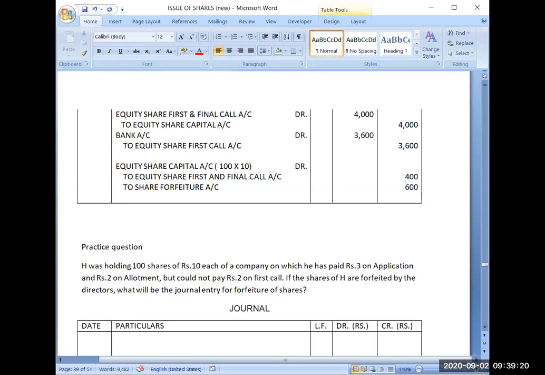Why am I writing 10 here? Because of called up value. So it will become 1000. Here you will always write called up value. Remember this rule. We will do its practice in the next lecture also.